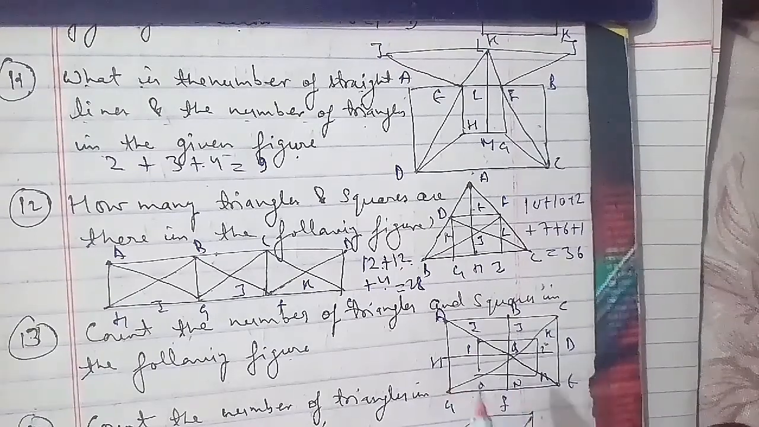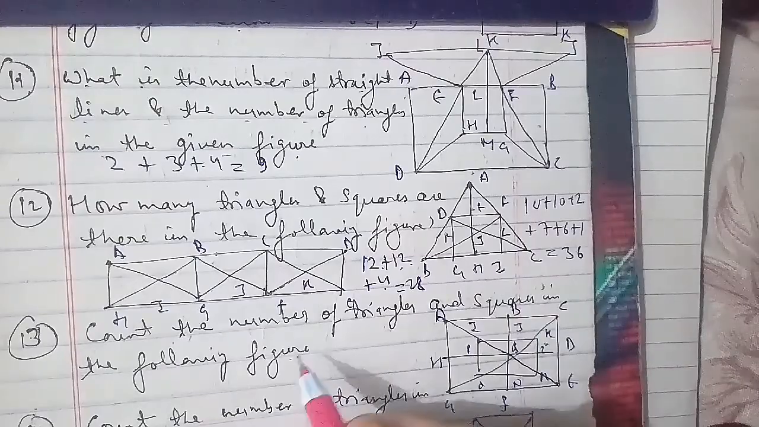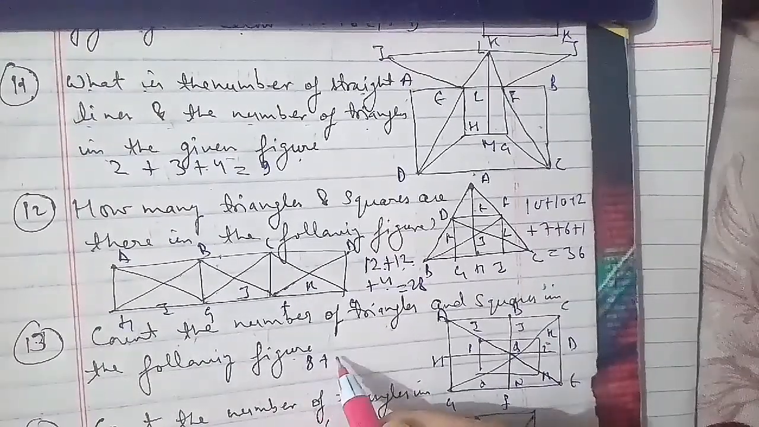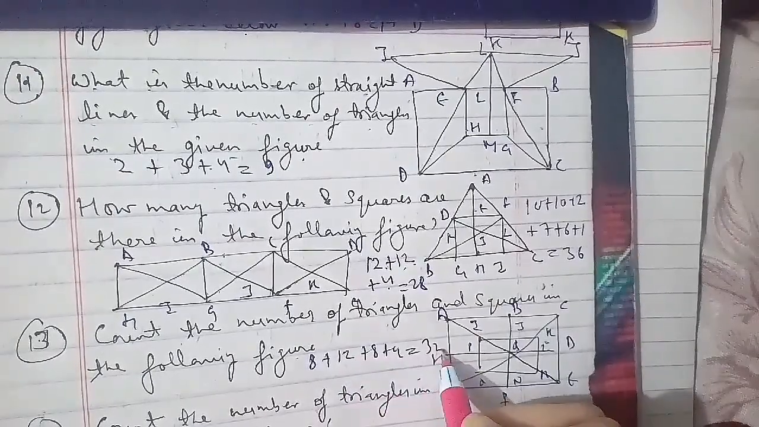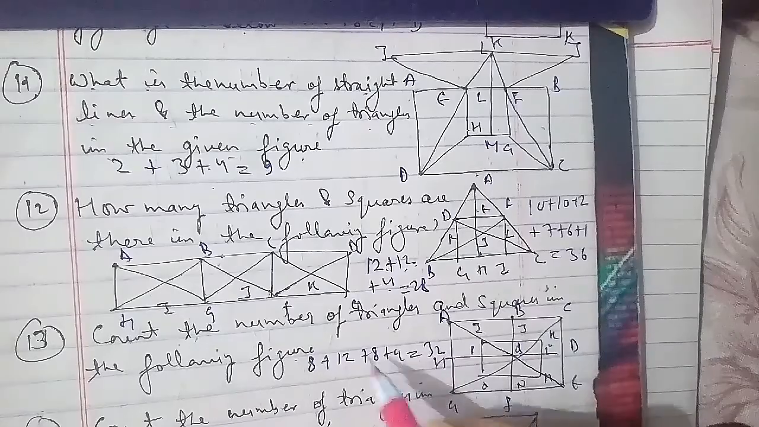And the triangle is composed of the four components that are ACQ, CEQ, EGQ, GAQ, IKM, KMO, MOI and OIK, that is 8 numbers. And the triangle composed of 8 components are ACE, CEG, EGA and GAC, that is 4 in numbers. So thus we have 8 plus 12 plus 8 plus 4, that is equal to 32 triangles. This is all about triangles.